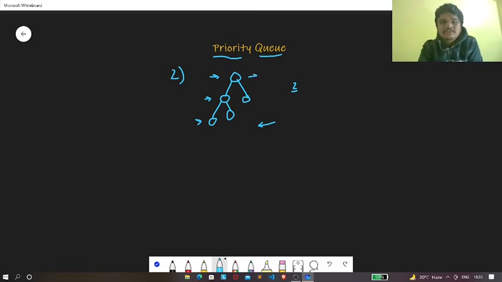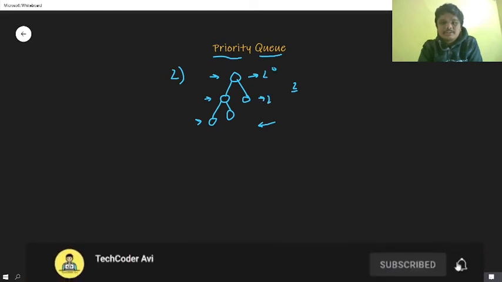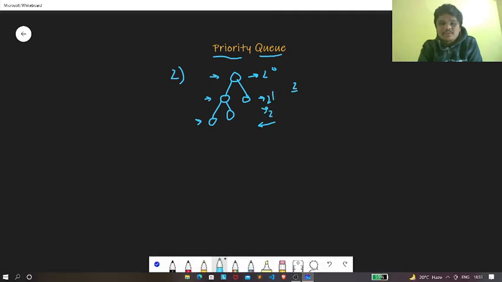Here we can see the maximum number of nodes we can have is 2 to the power 0. Here we can have 2 to the power 1, that is 2. And here we can have 2 to the power 2, if we consider this to be level 0, this to be level 1, and this to be level 2. So these are the maximum number of nodes we can have in each level.